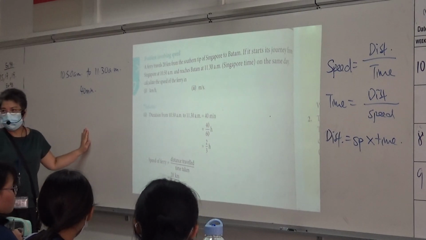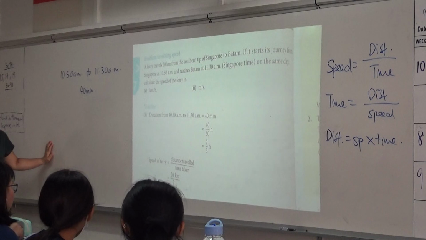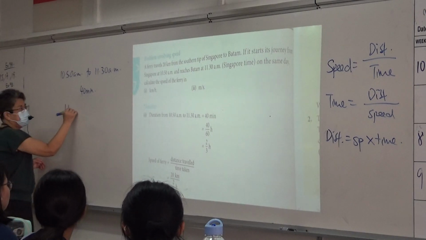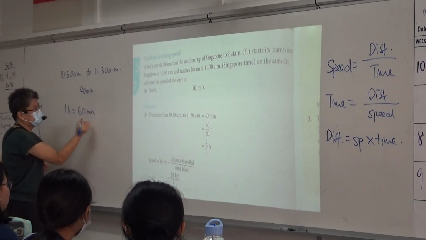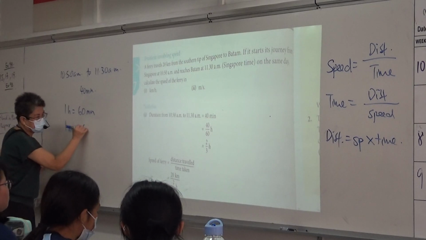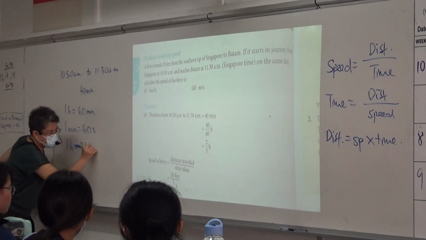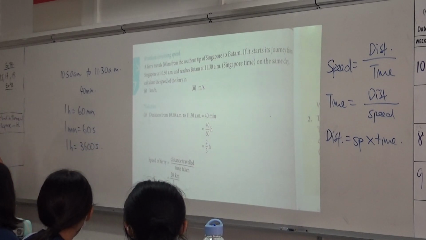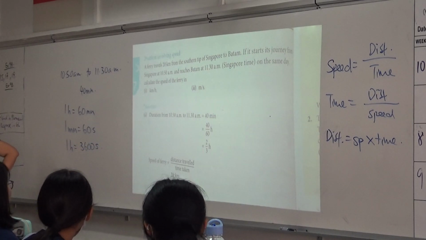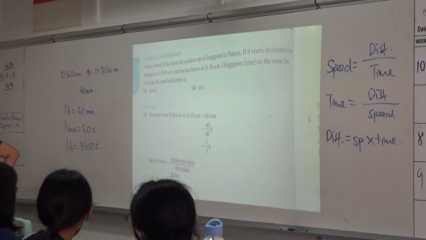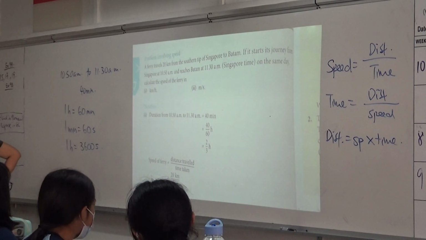Now, I want everybody to listen here. 1 hour is what? 60 minutes. 1 minute is 60 seconds. 1 hour is 3,600 seconds, 60 times 60. Understand? 1 hour is not 60 seconds. This is a very common mistake.